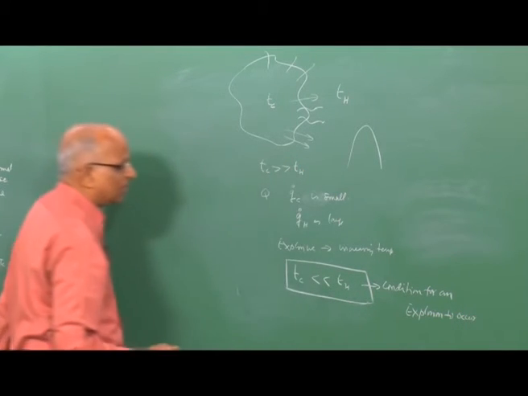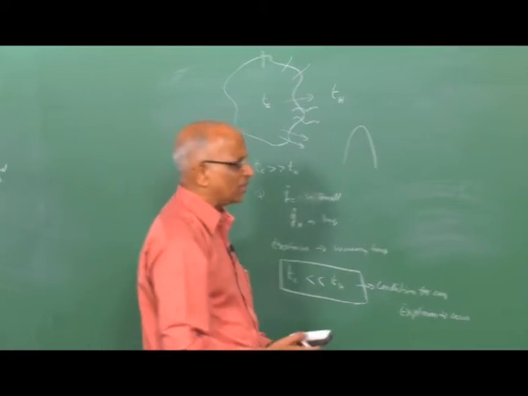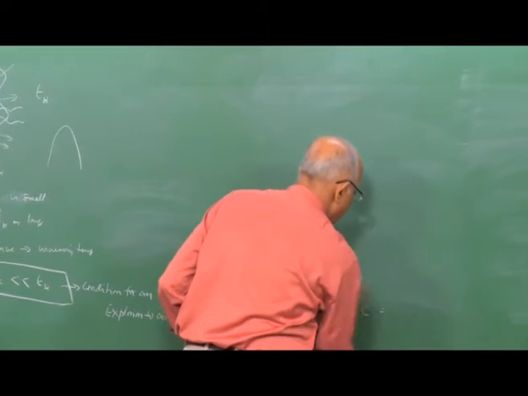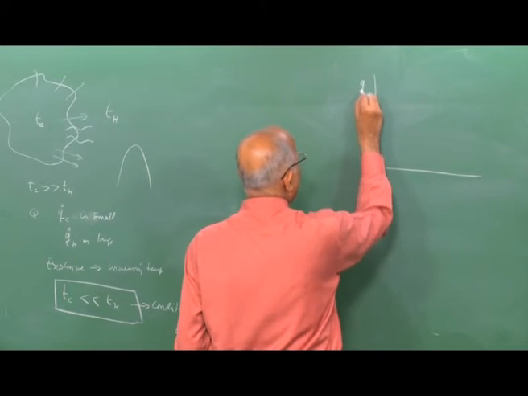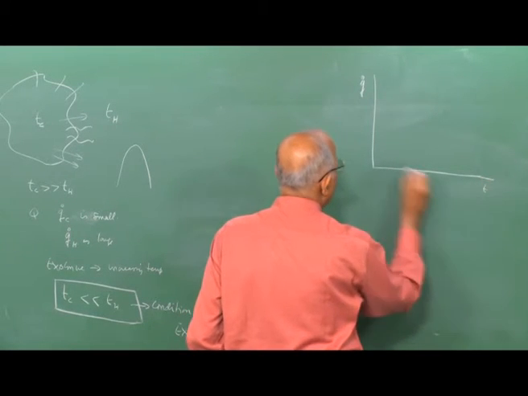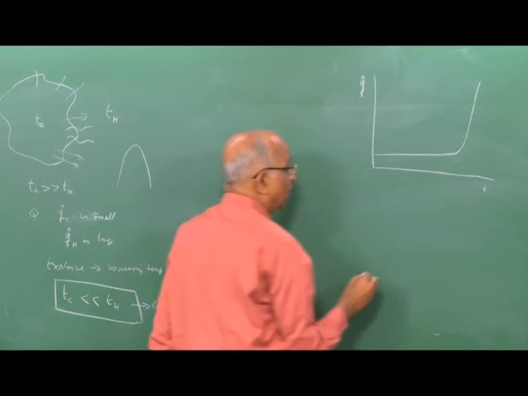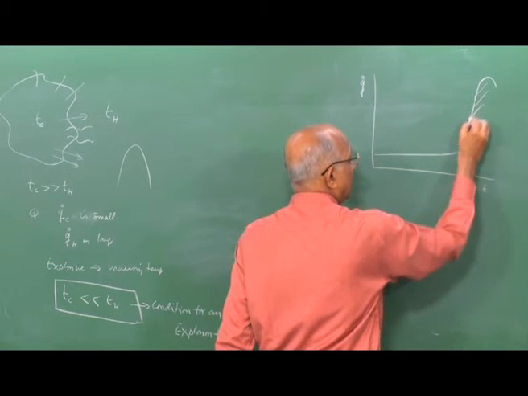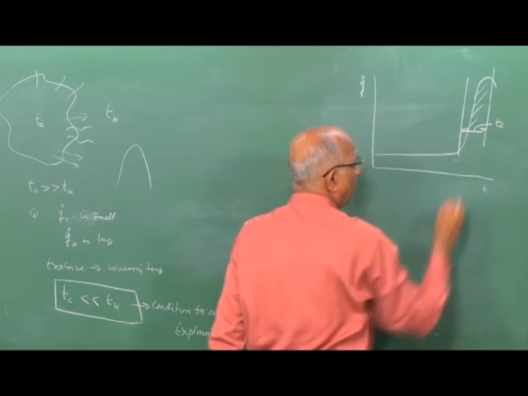I think I should repeat this in a slightly different language. What have we said so far? An explosion occurs when the activation energy is large. In other words, all we are saying is an explosion takes place when the rate of heat release, Q dot as a function of time, is such that initially nothing much happens. All of a sudden there is a spurt in the rate of the reaction, a lot of heat is generated, and you have an explosion taking place here. That means the energy release takes place over a very small time.